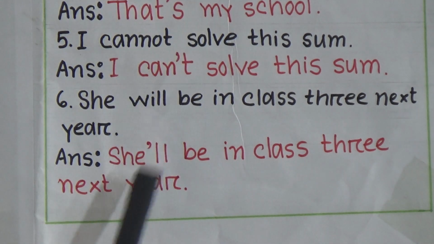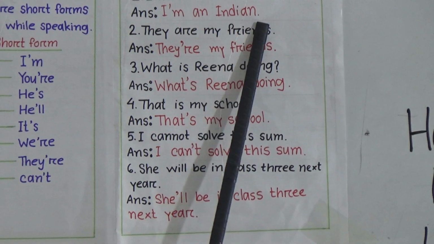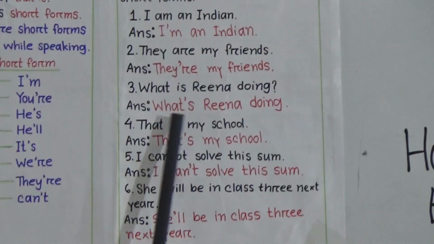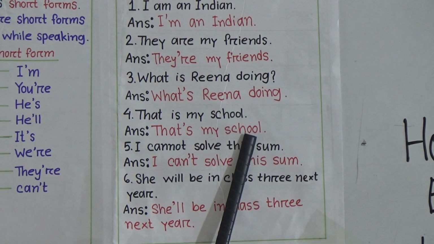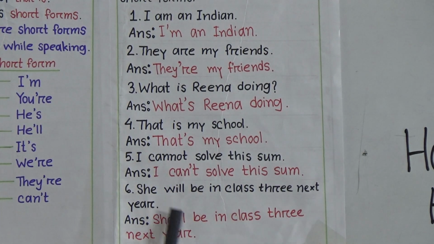Students, now say the sentences again with me. I'm an Indian. They're my friends. What's Rina doing? That's my school. I can't solve this sum. She'll be in class 3 next year.